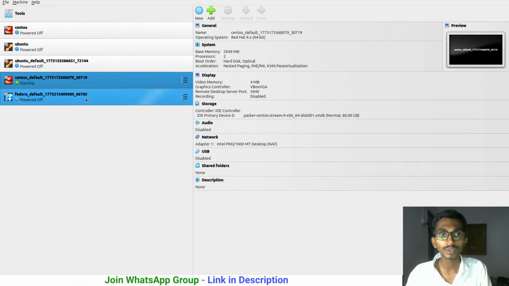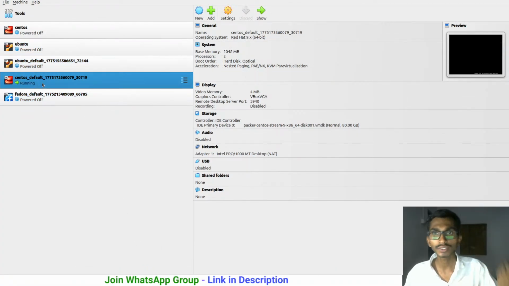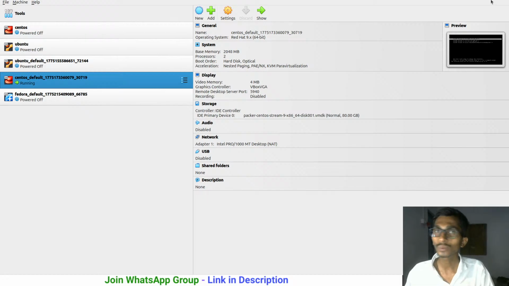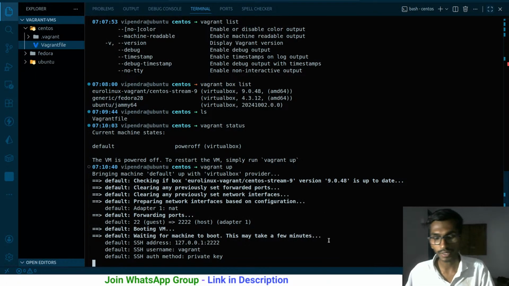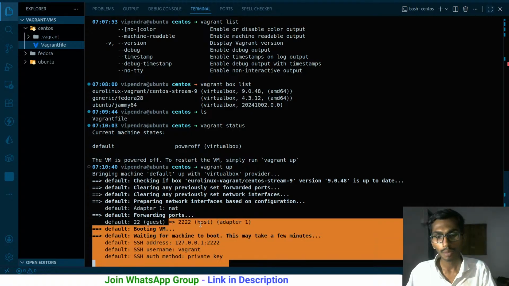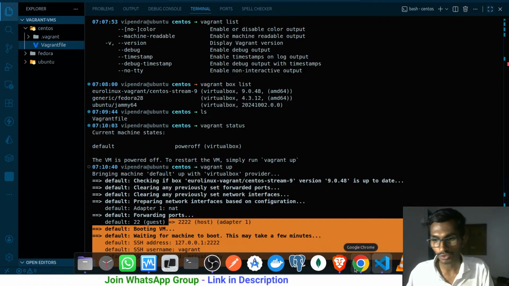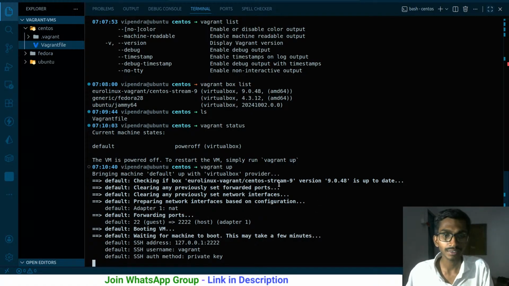Right now there are no machines running. Very soon this particular machine has started. As simple as that. So running a virtual machine is this simple. You have to just simply run vagrant up. You can run the virtual machines manually as well, but from here it just gets done automatically. So why to just hustle a bit more?